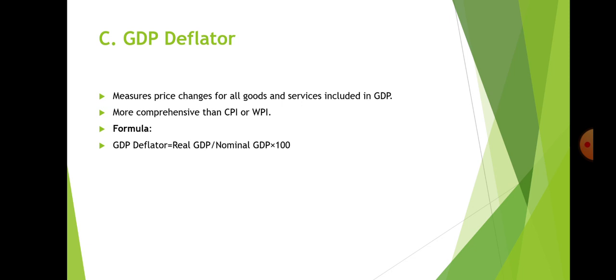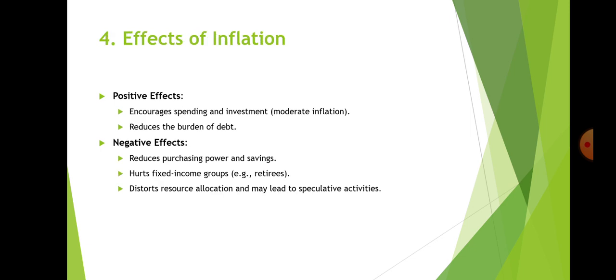Next we have GDP deflator. It measures price changes for all goods and services included in GDP, more comprehensive than CPI or WPI. And to calculate it, GDP deflator is equal to, first you have to take real GDP, divide it by nominal GDP, and multiply with 100.